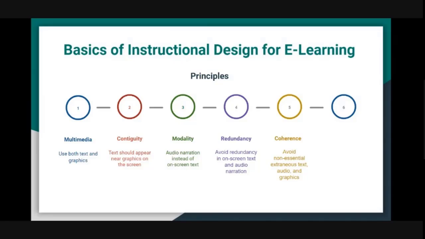The student can get confused as to where should I look, should I look at the figure, should I read the text, or should I listen to the audio, right? So if there is a visual already, it's better to just have audio than to have the same narration as text. Then the coherence principle: text or graphics which are not related to the topic should be completely avoided.